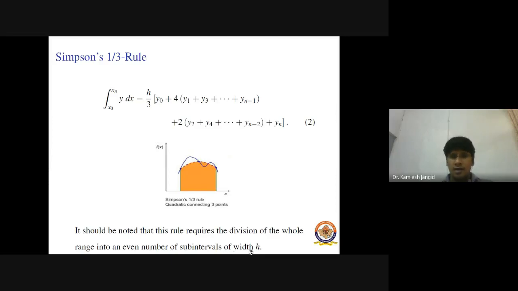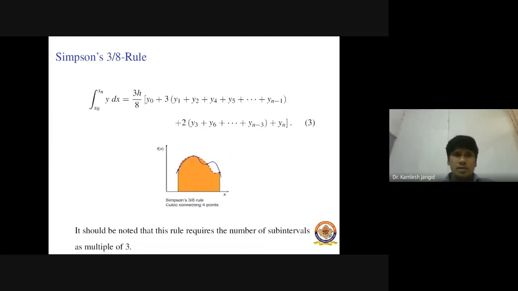Keep in mind, in the trapezoidal rule we divide our range of integration into a number of subintervals, while in Simpson 1/3 rule we divide it into an even number of subintervals and replace the integrand by a second degree polynomial, while in the trapezoidal rule we replace it by a degree 1 polynomial, right?